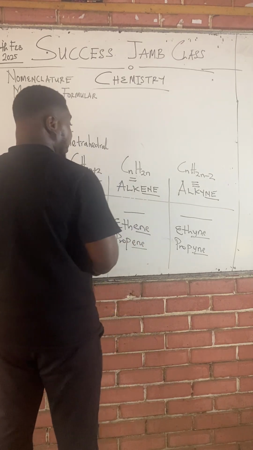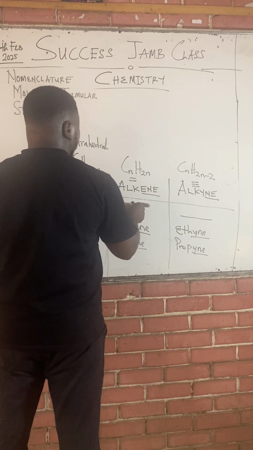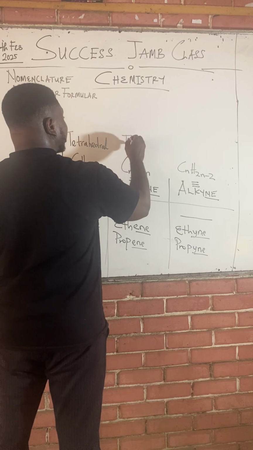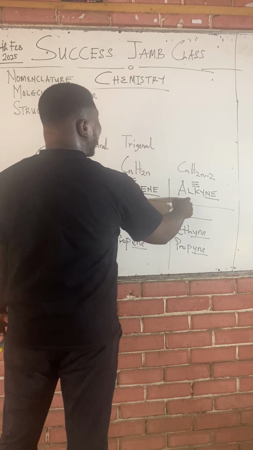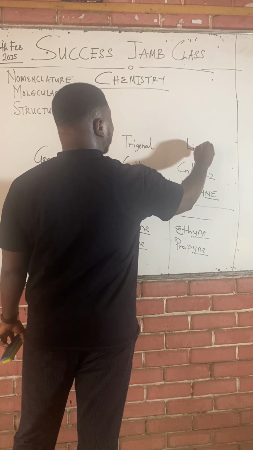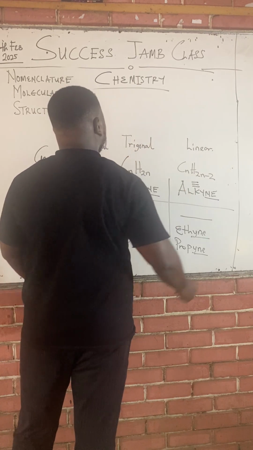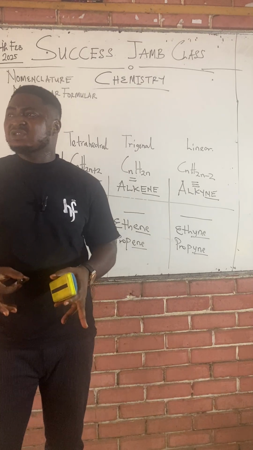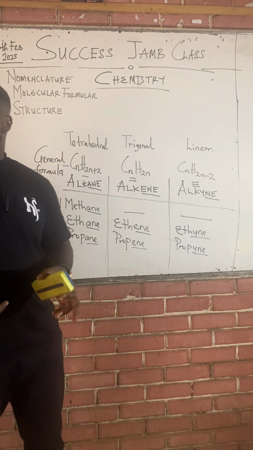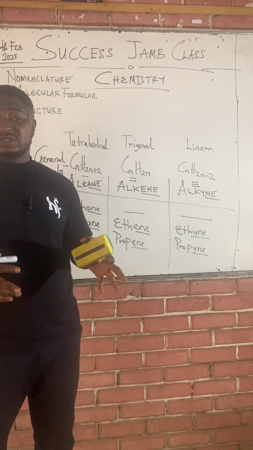A typical alkene molecule is trigonal in shape. And a typical alkyne molecule has a linear structure. Class, the typical structure of each family will dictate how the structure will come out for each member.